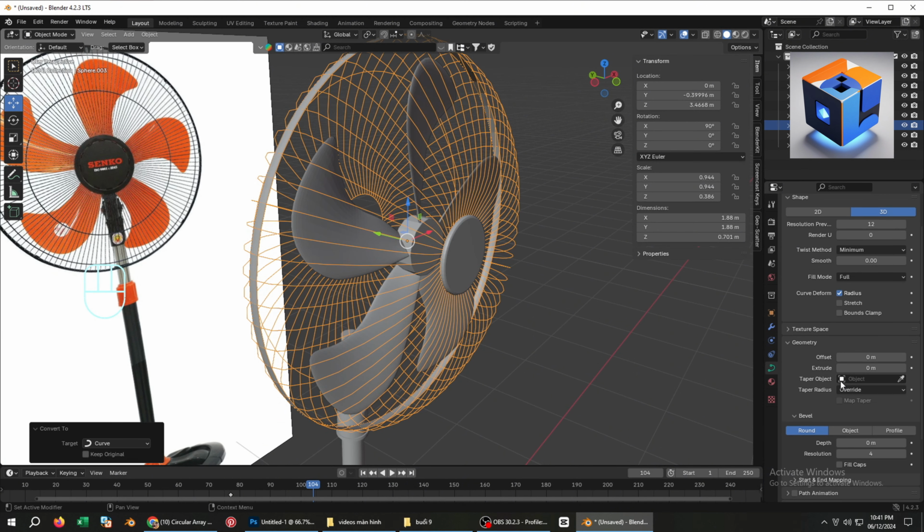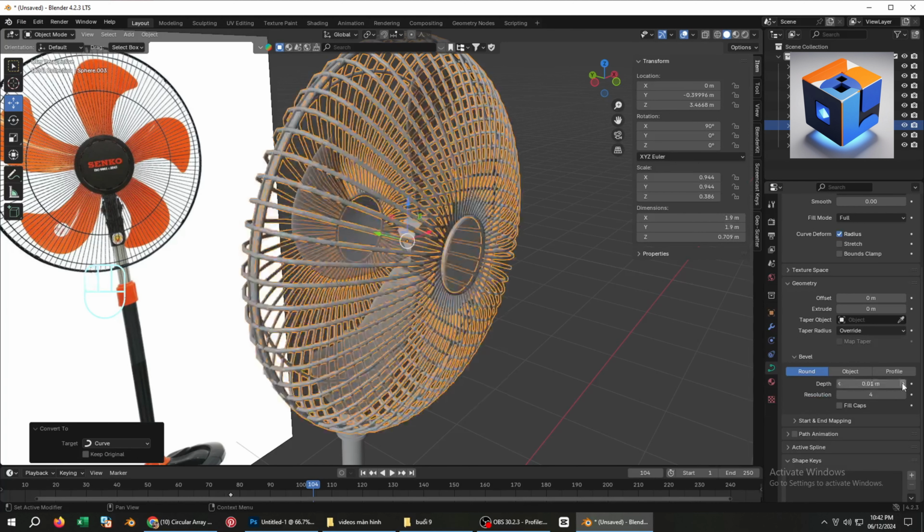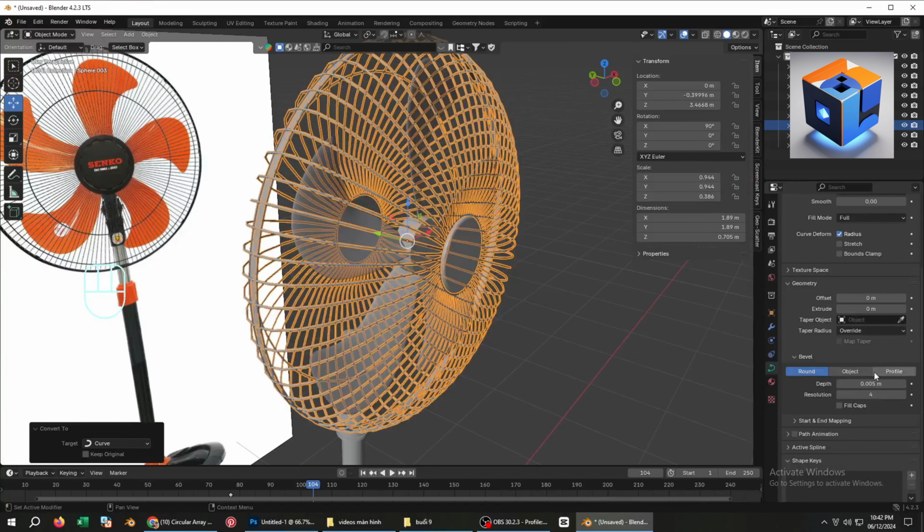Alright. At this point, we're 70% done. Now, let's create the motor for the fan to complete it. This part will be kept simple. Let's get started.